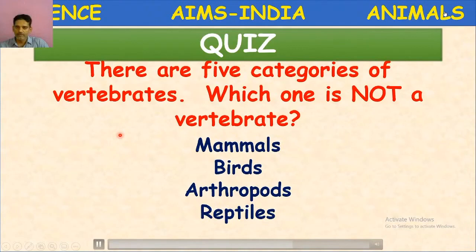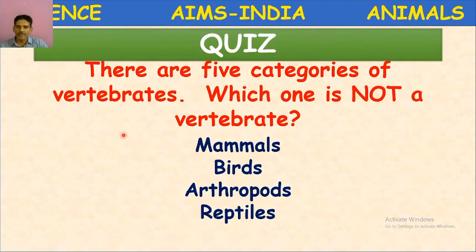Fishes, amphibians, reptiles, birds and mammals. Here the question is, which one is not a vertebrate? Come on children, give the answer. Very good. Arthropod is the correct answer.